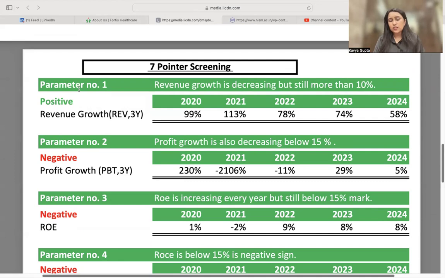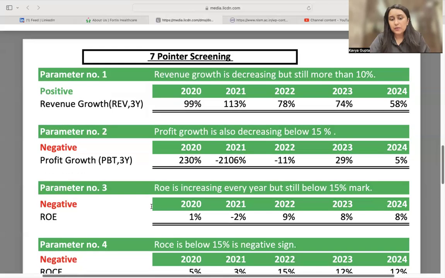But yes, if you see, from 2022 to 21, there is a high negative profit growth followed by again a decline, and eventually it is only 5% growth as compared to the last year. So from 29%, the growth in profits has been just 5% as compared to the financial year 2023. We may also additionally check the profit as a percentage of revenue, or the profit margin, and that profit margin should also be in an increasing trend.